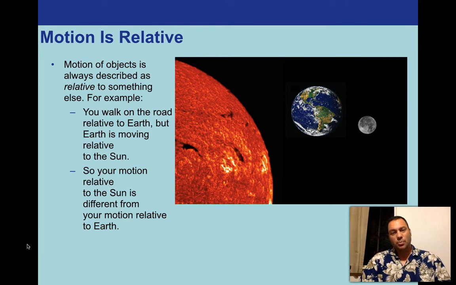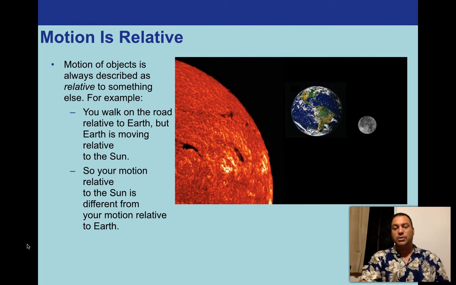So if I'm walking down the street at 1 meter per second, it's relative to the street. However, it's also true to say that I'm traveling at 1,600 kilometers per hour, which is to say 1,000 miles per hour. Those of you that haven't gotten accustomed to the metric system, you definitely should. But at 1,000 miles per hour, I'm spinning on the Earth, and that's also true. And then there's also an orbital velocity, as I'm screaming around the sun at a rate of 1 revolution every 365 days. So you can understand that we have to define our terms so that we know what we mean by motion, right? So it's relative to something.